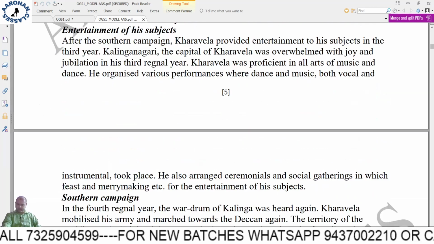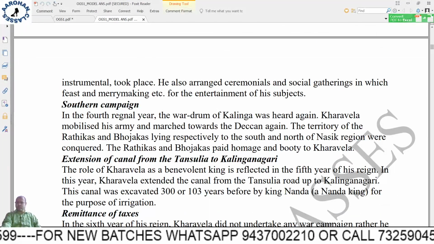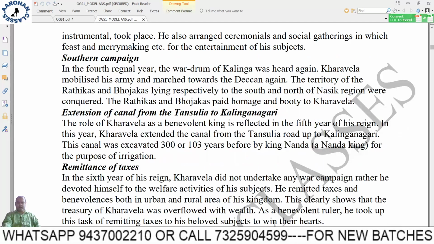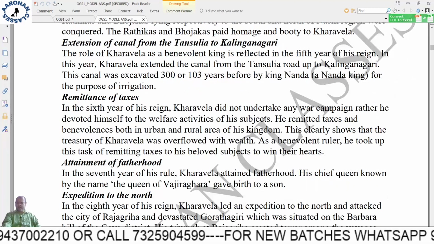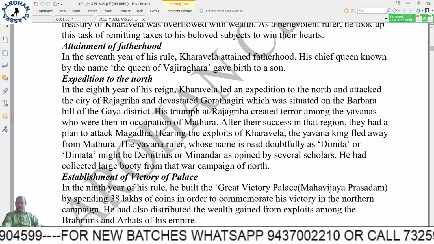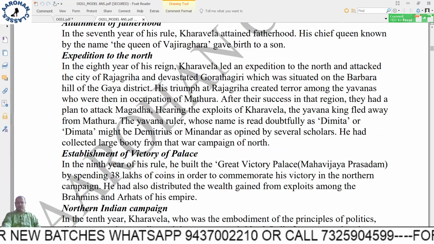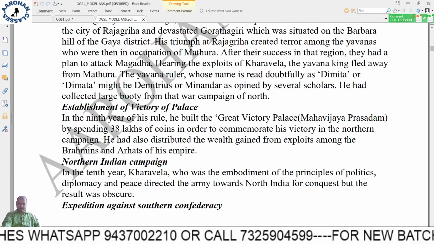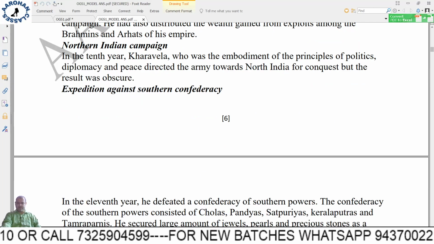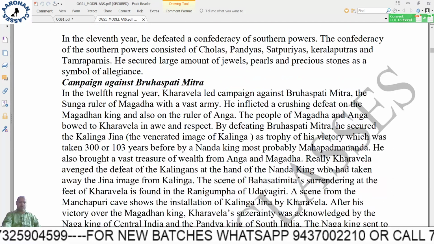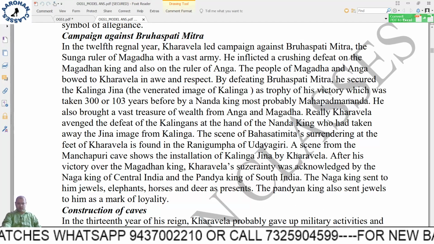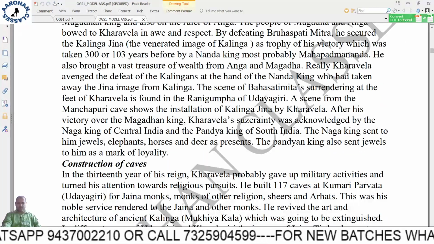Entertainment of his subjects, southern campaign, extension of canal from Tansulia to Kalinganagari, that was his capital. Remittance of taxes, attainment of fatherhood, expedition to the north, establishment of the palace of victory after his great victory, northern India campaign, expedition against the southern confederacy, that is in his 11th year, campaign against Brihaspati Mitra, where he brought the Kalinga Jina, construction of caves, this is the 13th year.